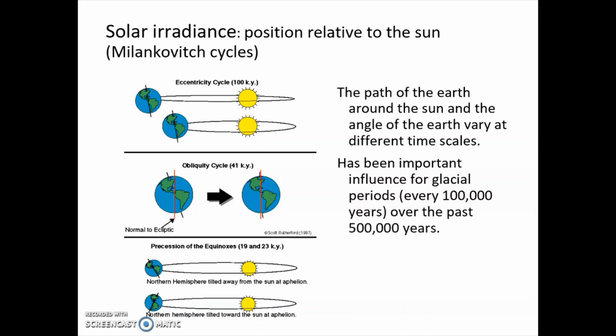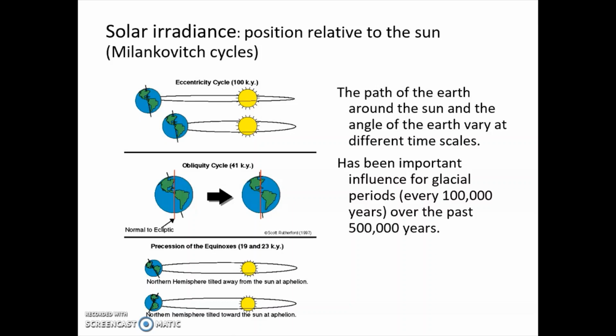Second is obliquity, which is the tilt of the Earth or its axial position relative to the Earth's orbit that occurs between 22 and 24.5 degrees on a 41,000-year cycle. And third is precession, which describes whether the northern hemisphere is tilted away from or toward the Sun when the Earth is at its farthest point. It can also be described as a wobble that resembles a spinning top.